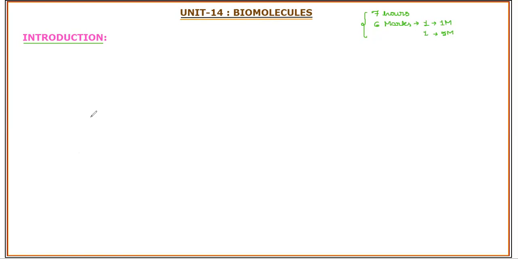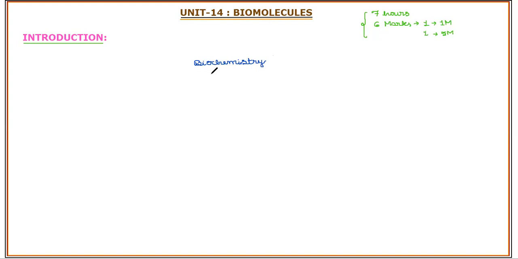Apart from the syllabus point of view, if we understand a particular topic, it is studied under a very important interdiscipline of chemistry, which is biochemistry. We are going to learn a branch called biochemistry, which deals with all the aspects we are going to deal with in this unit.